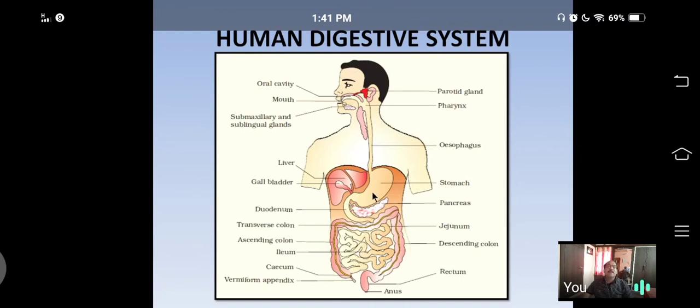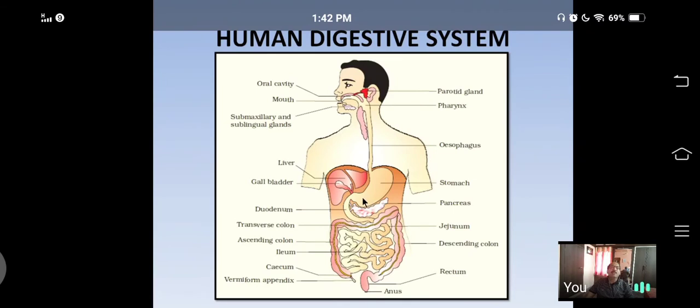Third type of cells are accessory cells. They secrete mucus. That alkaline mucus layer protects the wall of the stomach against the hydrochloric acid. This is about the stomach. Stomach is a large J-shaped muscular storage organ. Its capacity is 2 to 2.5 liters. It retains food for 3 to 4 hours.